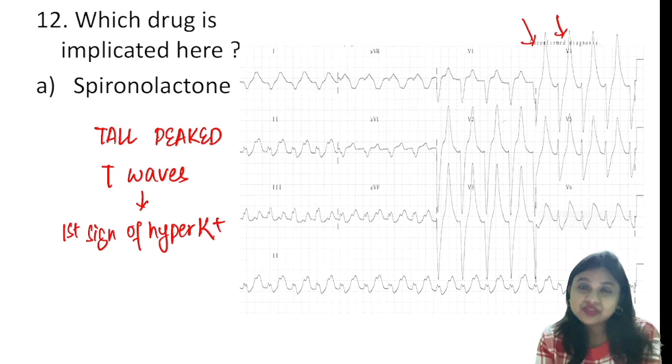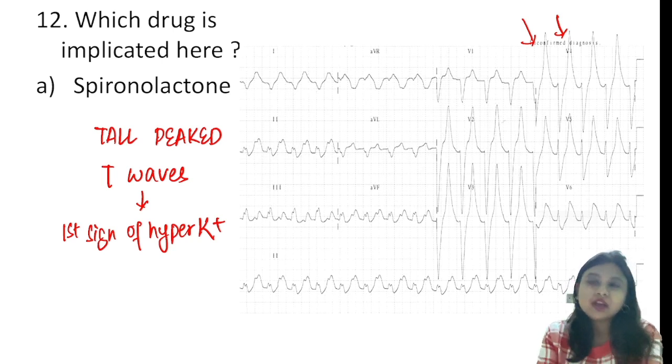I haven't received the exact recalls of all the options, but there was one option, spironolactone. So spironolactone can result in hyperkalemia, and it can result in a life-threatening hyperkalemia if it is associated with ACE inhibitors. So if a lady who is hypertensive is on ACE inhibitors, and along with that she is taking spironolactone, it can result in life-threatening hyperkalemia, right?